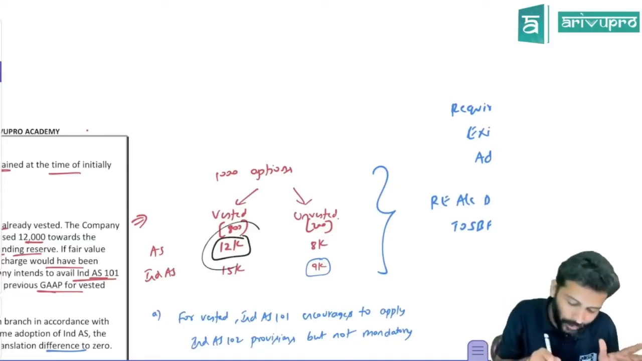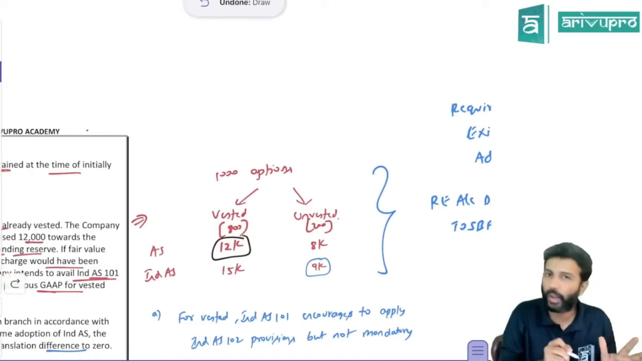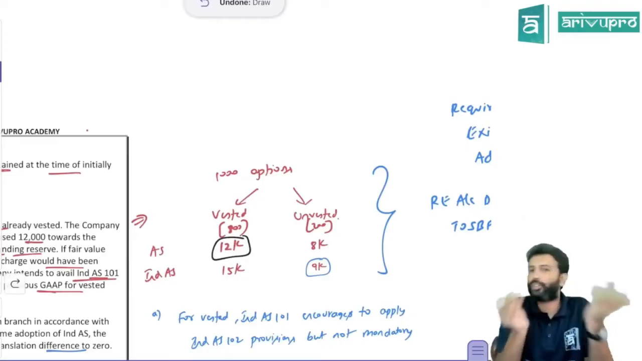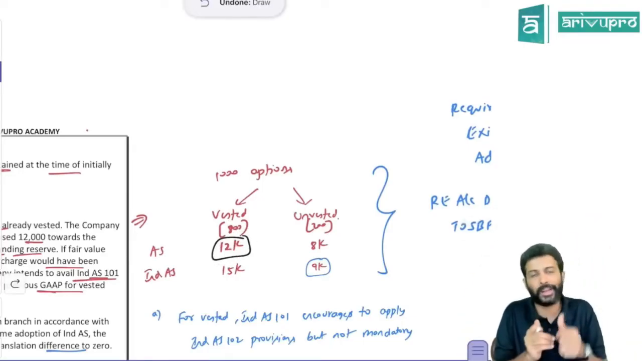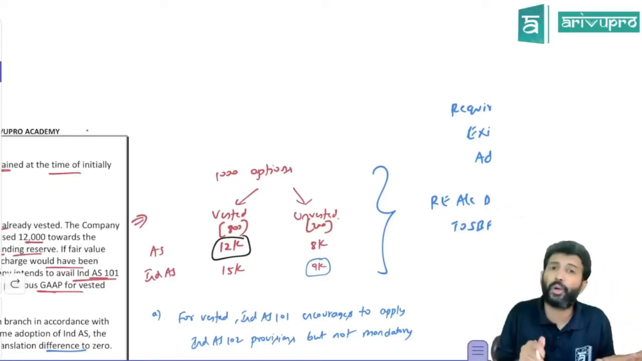Okay. So they said for vested, I want to choose 12,000. There is a choice and the company has exercised the AS choice. If they wanted, they could have gone for fair value also, but the company has not gone for it. So it is not an imposition, there is just an encouragement. So this 12,000 value of vested option as per AS is acceptable. However, for unvested, they have to compulsorily go for fair value only.